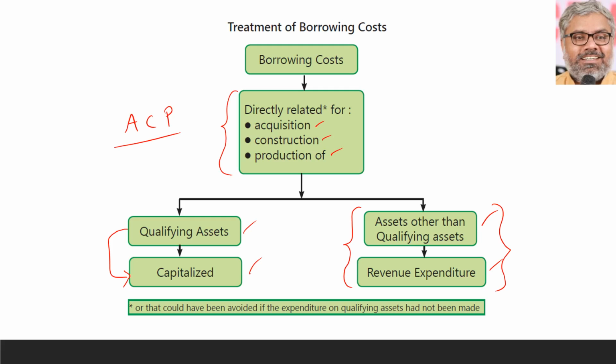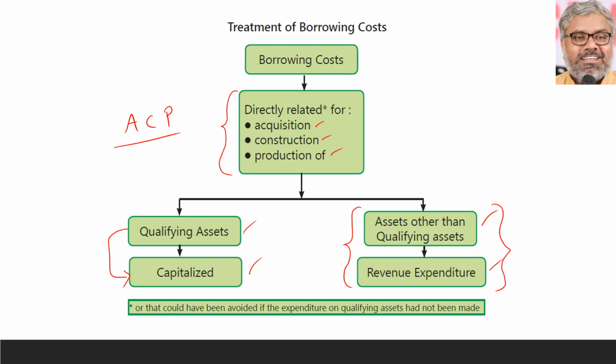First of all, okay, there is a qualifying asset, and if there is any borrowing that has been taken and there is any interest expenditure on such borrowing, why was the borrowing taken? That was taken for the purpose of acquisition, construction or production of such qualifying assets, then the borrowing costs shall be capitalized.